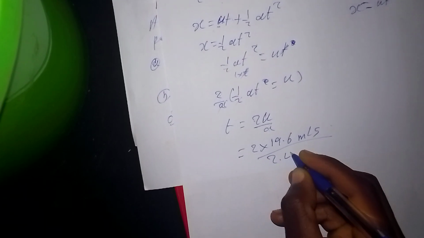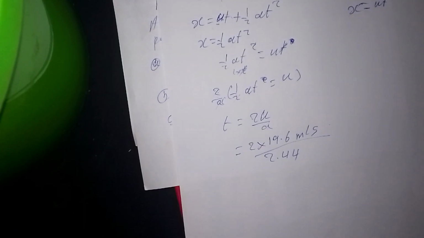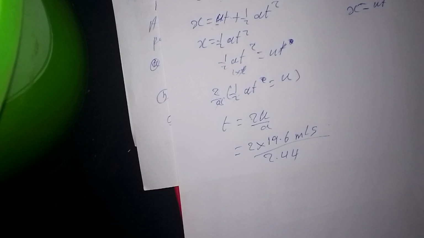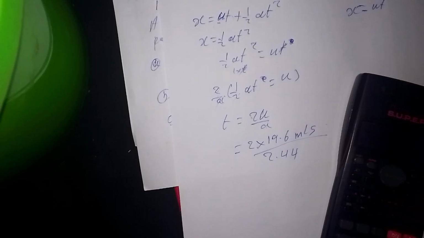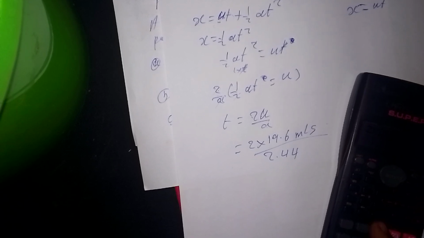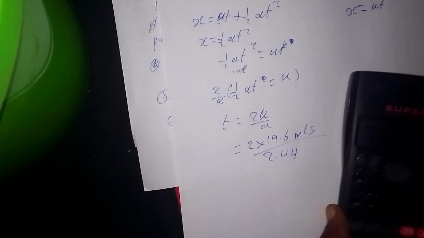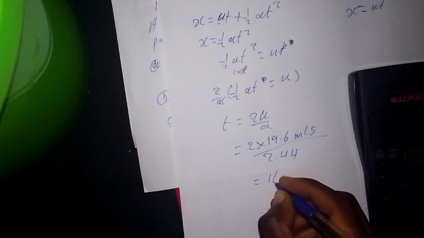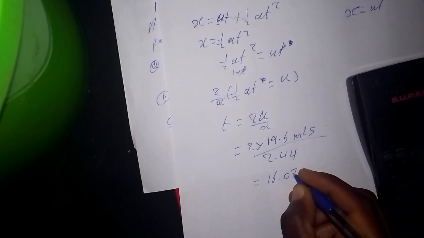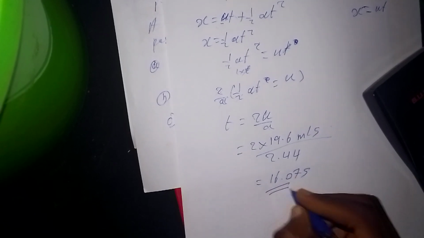For the car, yes, that's the acceleration. I hope what you have derived is correct. Yes, we are correct. So we are going to say 2 times 19.6 divided by 2.44. It's giving me 16.07 seconds. That's the time.